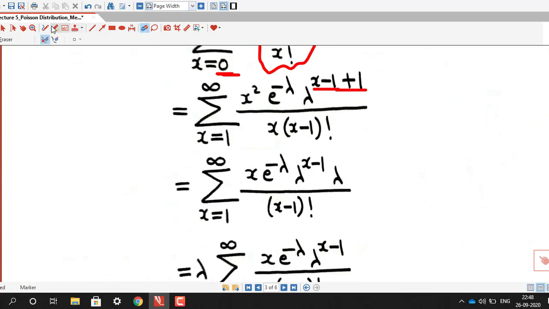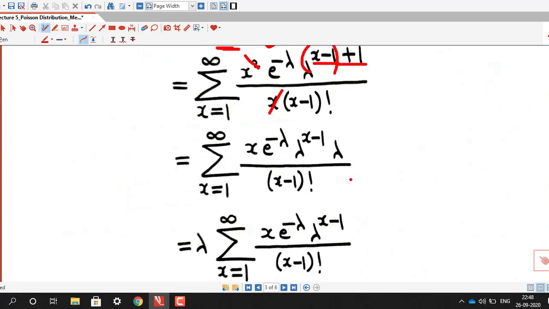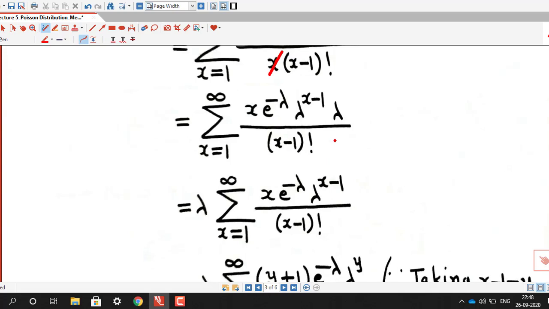And one x will cancel out with this x, so there will be one x e raised to minus lambda, and this we rewrite as lambda raised to x minus 1 into lambda raised to 1, that is lambda. This lambda is independent of x, so we can take it outside, and this is x e raised to minus lambda, lambda raised to x minus 1 divided by x minus 1 factorial.